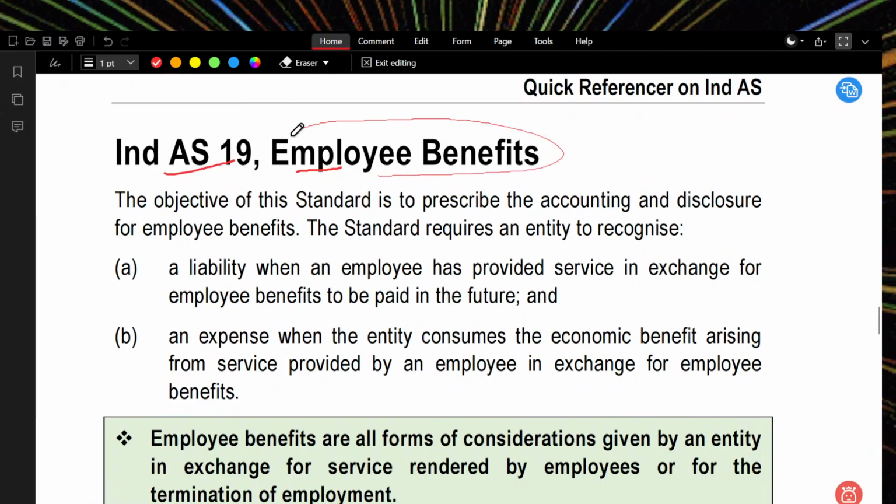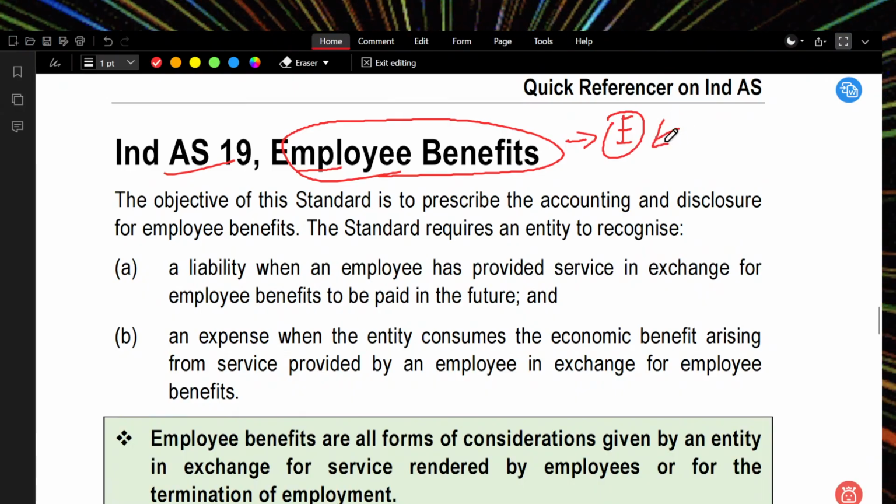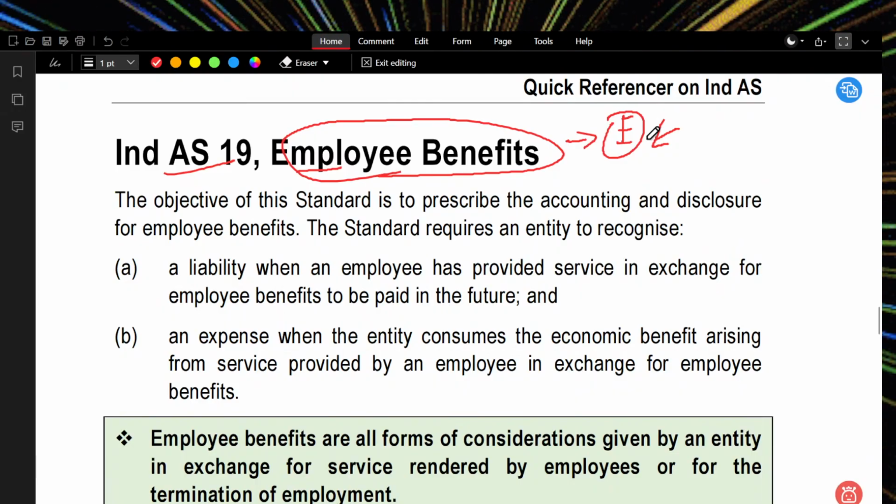Ind AS 19, employee benefits. So employee benefits, how am I going to do it? It is ridiculous, sir. For employees we need Ind AS, sir. Sir, what is the necessity for this Ind AS?